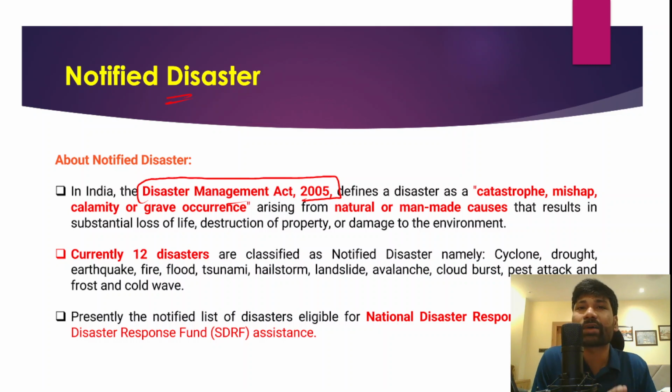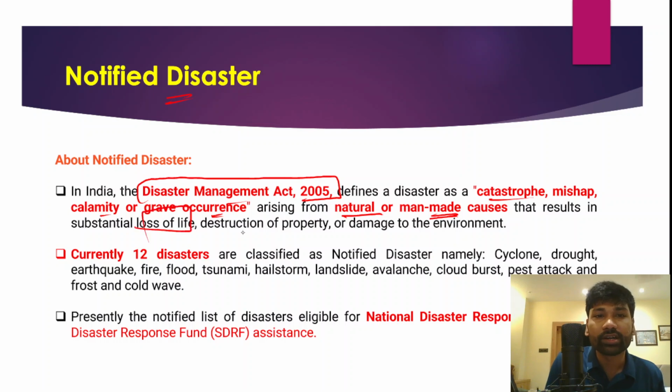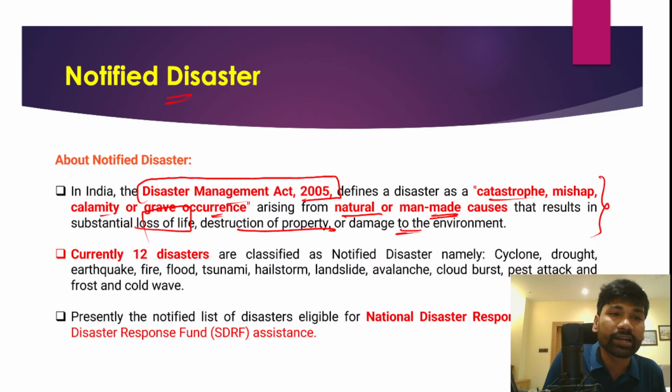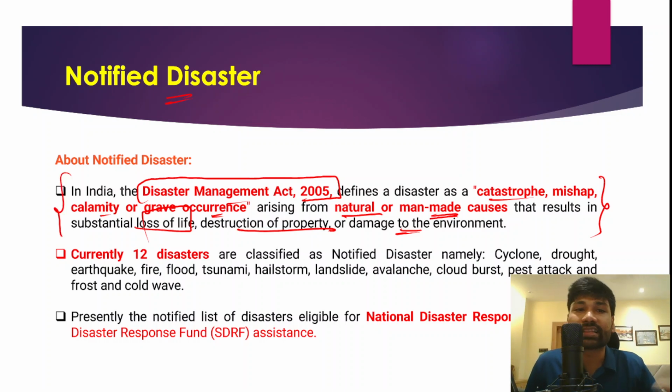This Act defined a disaster as any catastrophic incident, mishap, calamity, or grave occurrence arising from natural or man-made causes, which results in substantial loss of life, destruction of property, and damage to the environment. This is the specific definition of disaster in the Disaster Management Act of 2005.